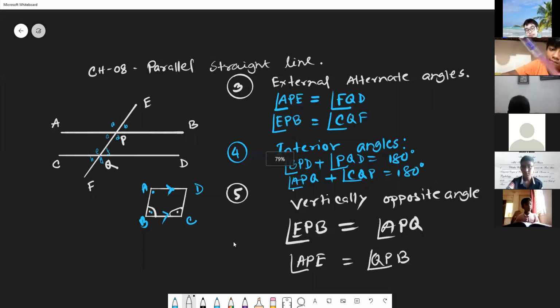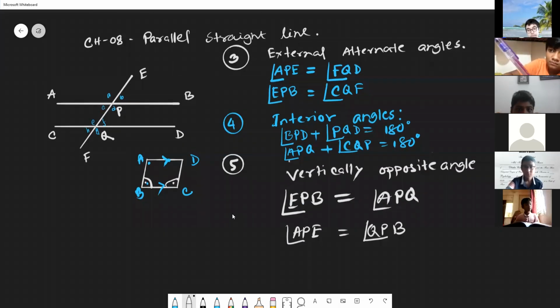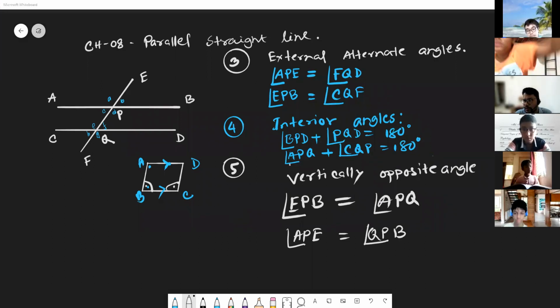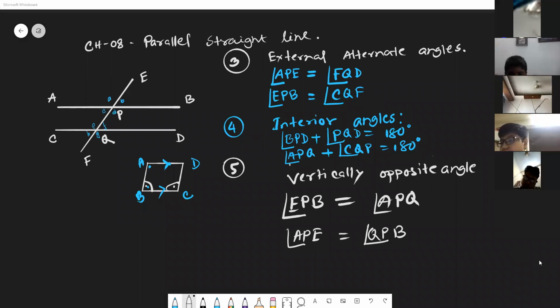Next point is supplementary angles. So, who can say the definition of supplementary angles? Sir, two angles together make 180. When the two angles together make 180 degrees or one straight angle, it is called supplementary angles. So let me identify one student.